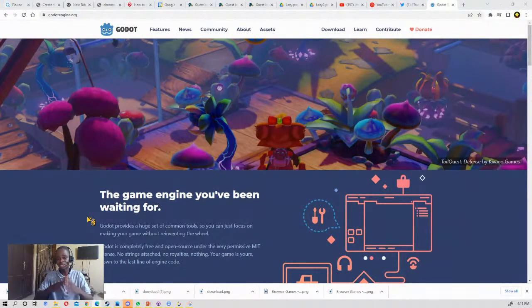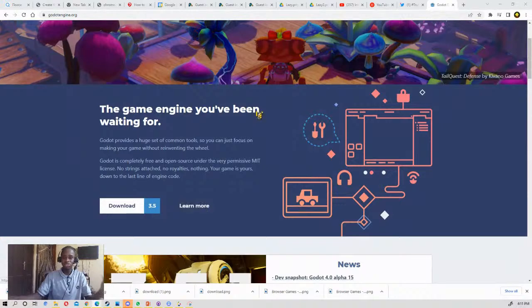Another good thing is that Godot is open source. It is built by the community, by people just like you and me coming together and building it. So it is not controlled by a corporation. You can come into the engine, change some things, and use it for your own work, and nobody is going to be chasing you around or suing you. It's completely free.